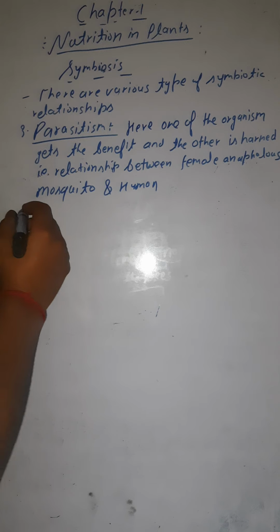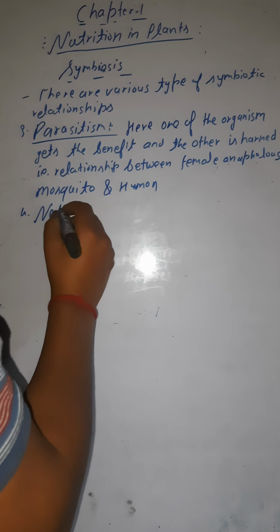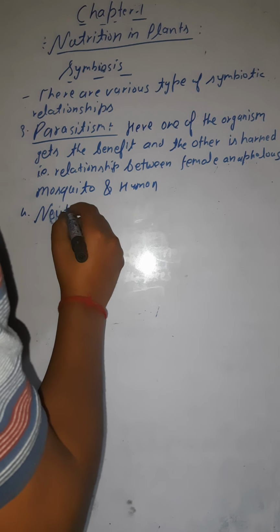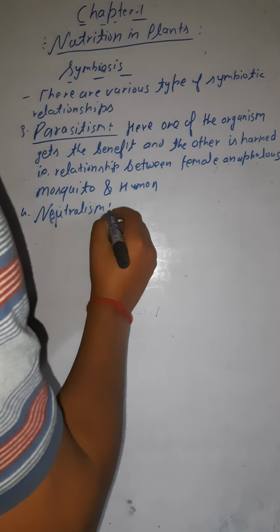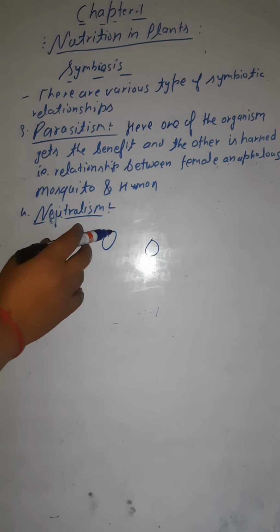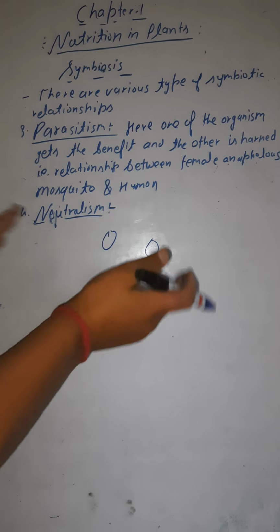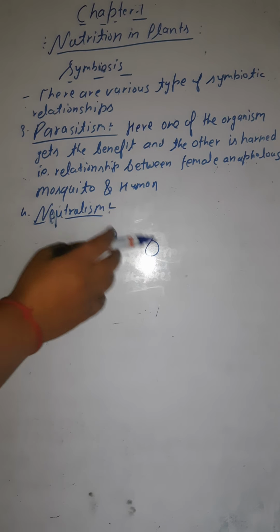Now the fourth one is neutralism. This type of relation is neutralism. So what is neutralism all about? Neutralism means we have two organisms here. This organism will not get any benefit from the other, and the other will also not get any benefit from this one, but they are living together. Both are living together and not getting any benefit from each other. So this type of relationship comes under neutralism.